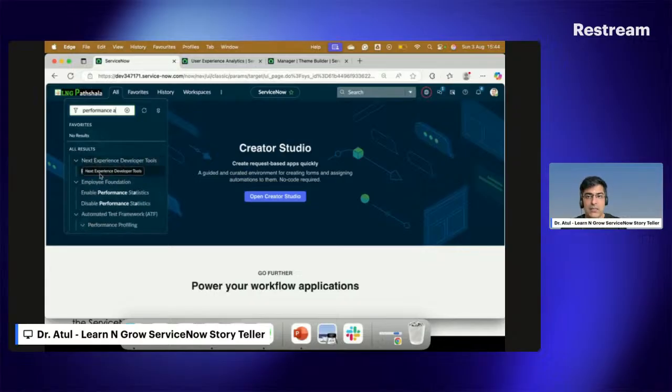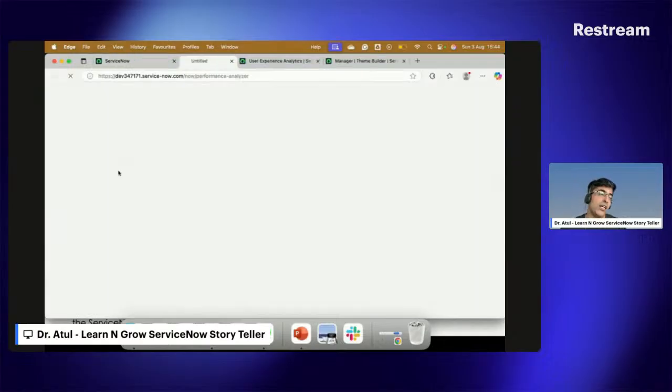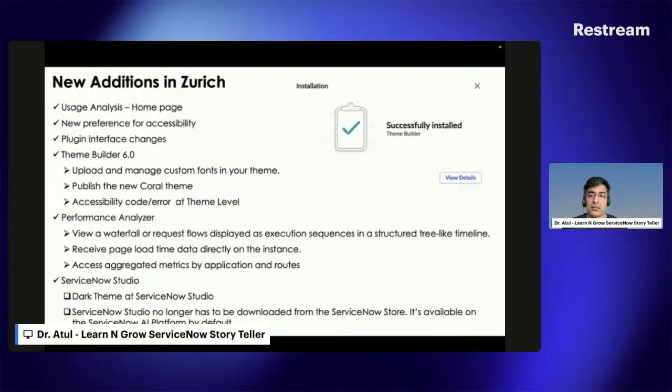So you can see now experience and performance analysis there. If I click on this, it means earlier we had Access Analyzer. Now ServiceNow has brought another module called the Performance Analyzer. So it is again going to open in a separate page, and what it shows to us, number one,